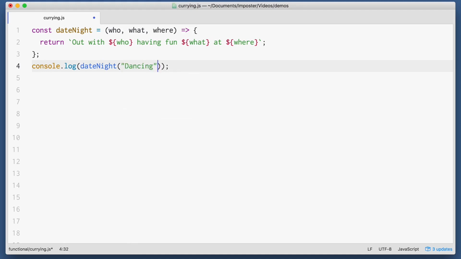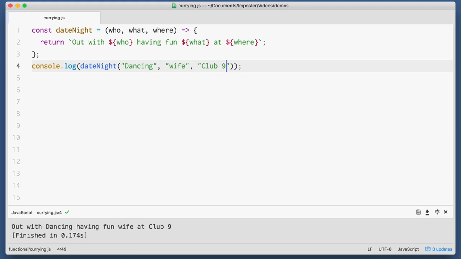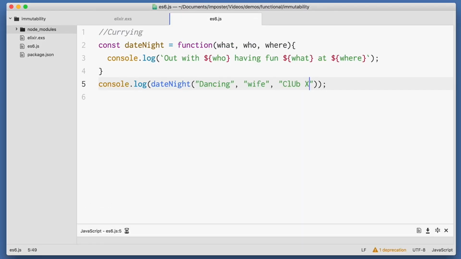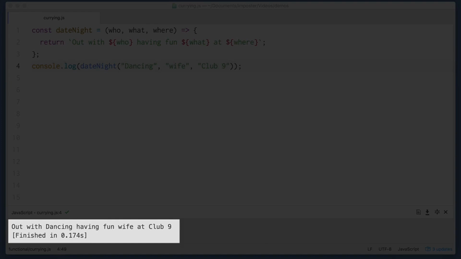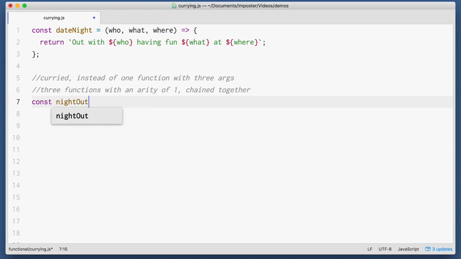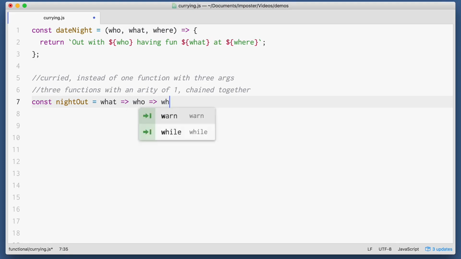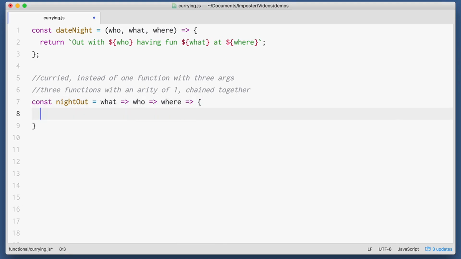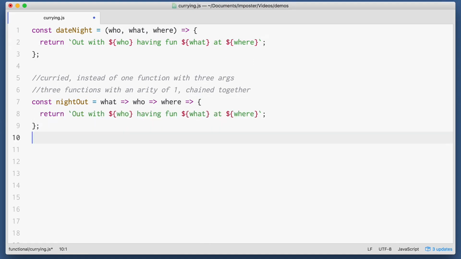Consider date night with your partner. Here, I just have a function, date night. I'm writing this in JavaScript, by the way. It takes in 3 arguments, who, what, and where, and I return a string. If we split this one function into a smaller set of chained single-arity functions, this is currying. Here, I'm just going to change this into a lambda. Night out equals who, which goes into what, which goes to where. This is a set of 3 functions chained together, and I return a final string.